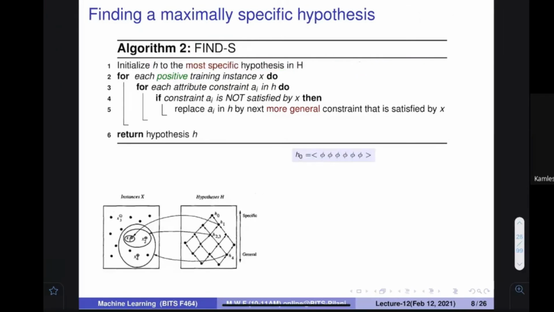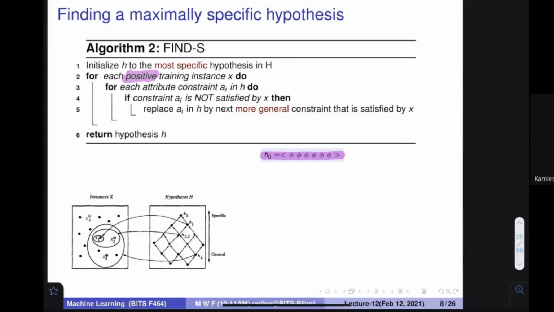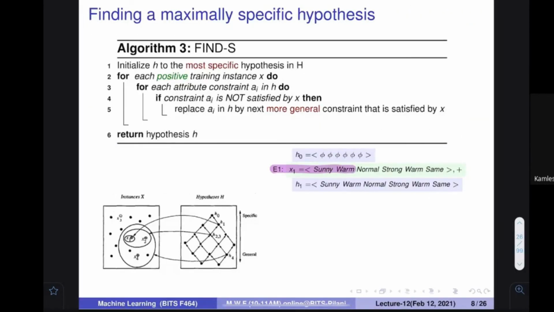Okay. For each positive training example, let's assume that initially you started with all of them phi, and a data example comes: sunny, warm, normal, strong, warm, same, which is positive. Let's assume that a positive example came to you. In your database there is an example, and I am showing this example over here. My question is whether this hypothesis would be fine. The answer is no, because this hypothesis says no to everybody.